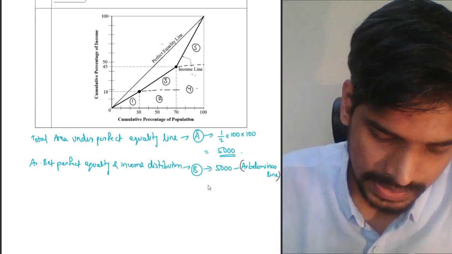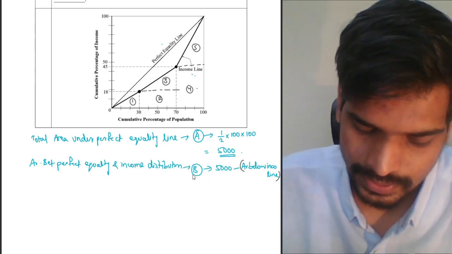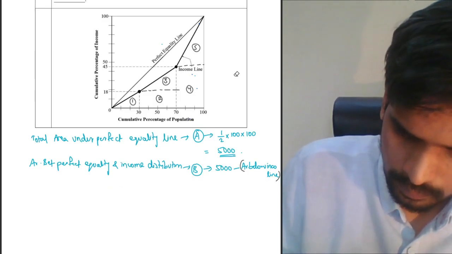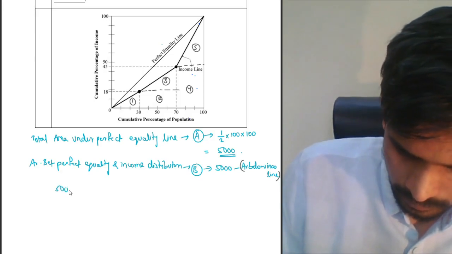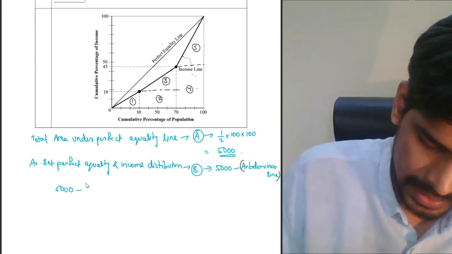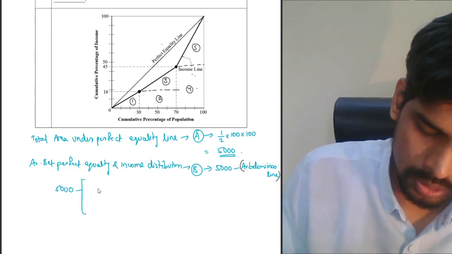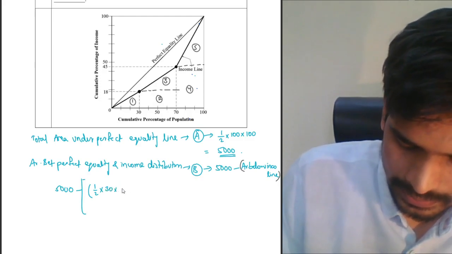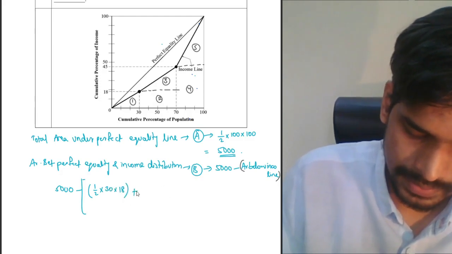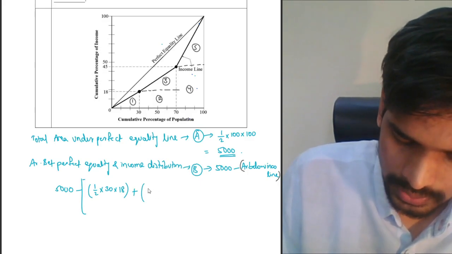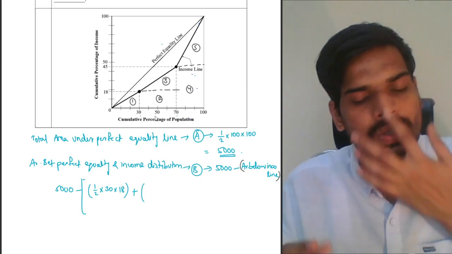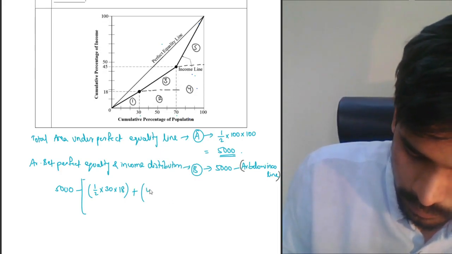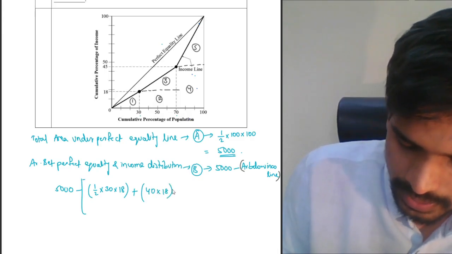Anyways, the area between the perfect equality line and the income line will be equal to 5000 minus the area below the income line. The first portion is a triangle: half into base, which is 30 units, into height, which is 18 units. The second is a rectangle, so that is directly 70 minus 30. Total length is 70 minus 30, so that is 40. 40 multiplied by 18, that is the second part.